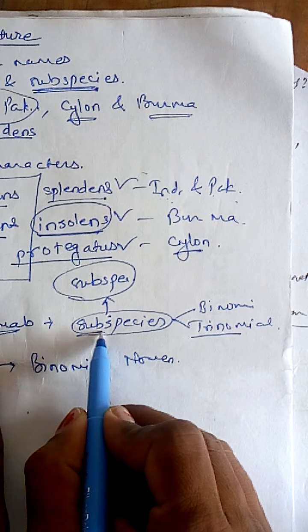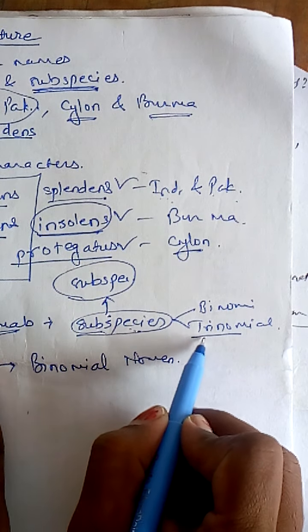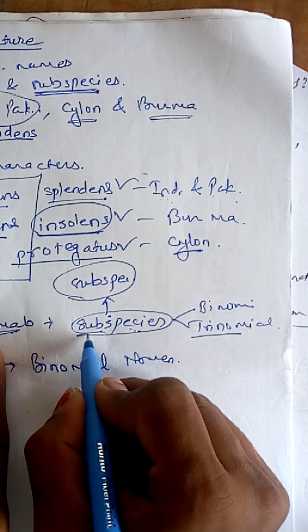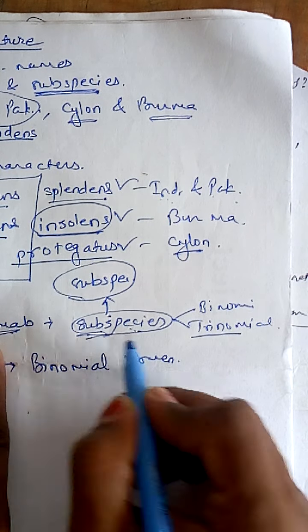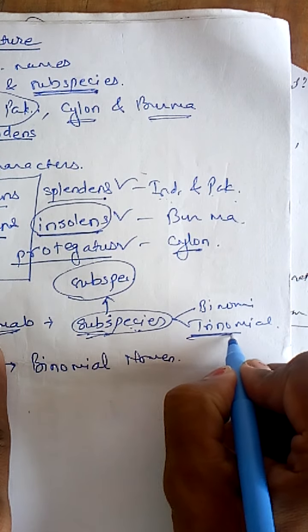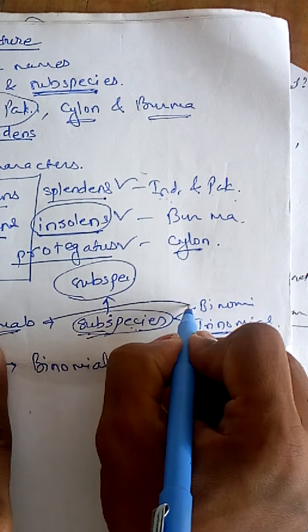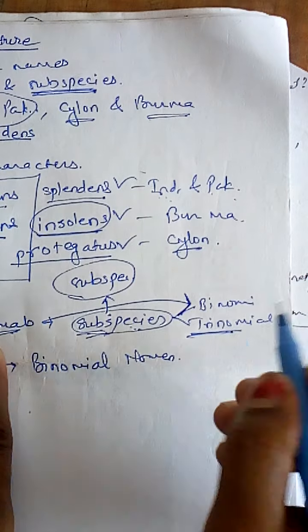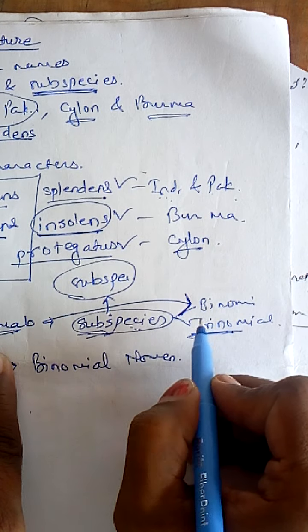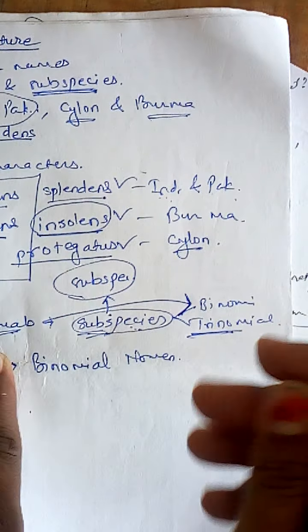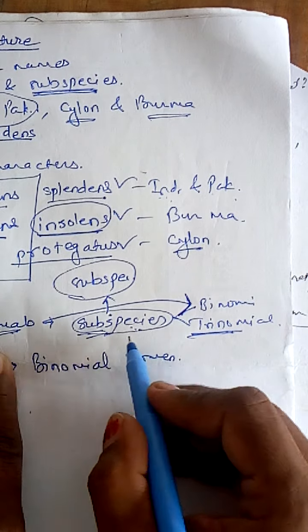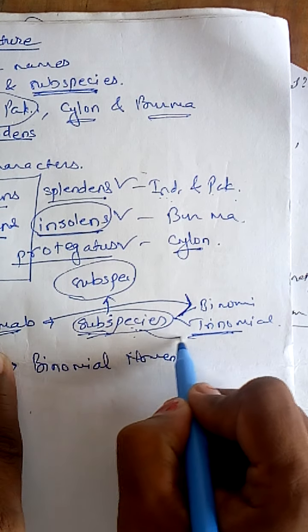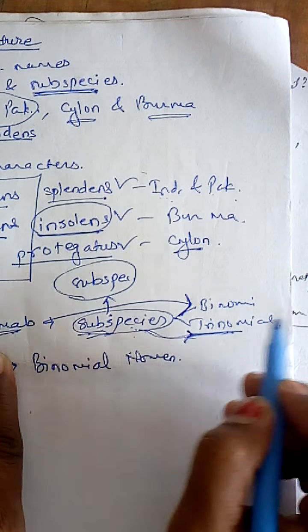So in animals, either we name the animal by binomial nomenclature, and in case of some additional morphological character, we give the subspecies name, that is the trinomial nomenclature.